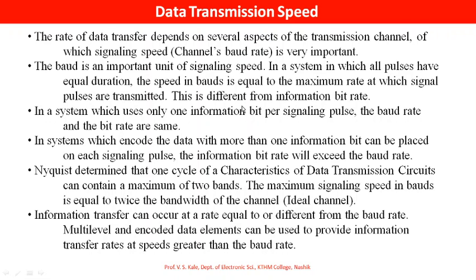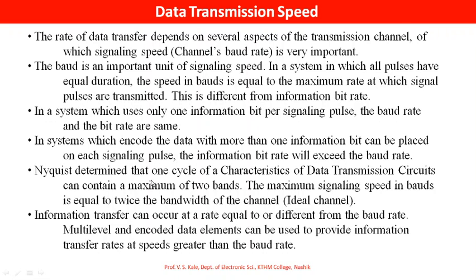This is different from information bit rate. Information bit rate and baud rate is different. In a system which uses only one information bit per signaling pulse, the baud rate and the bit rate are same. In systems which encode the data, more than one information bit can be placed on each signaling pulse, so the information bit rate will exceed the baud rate.